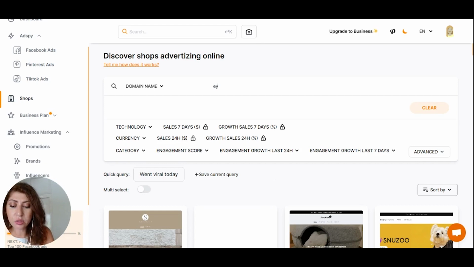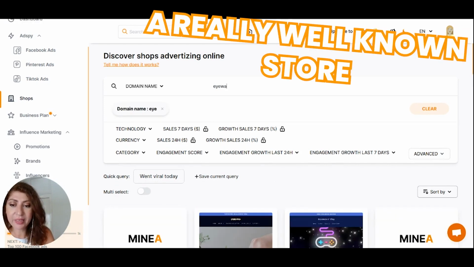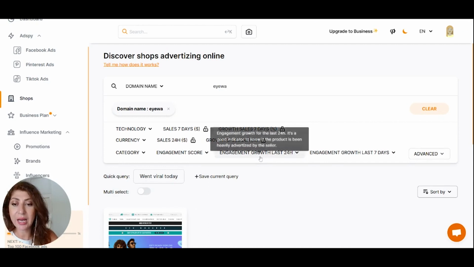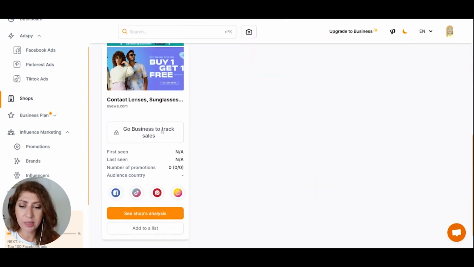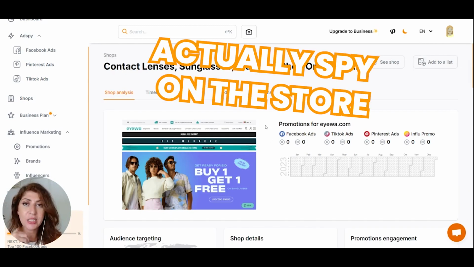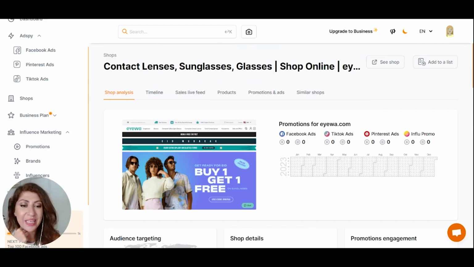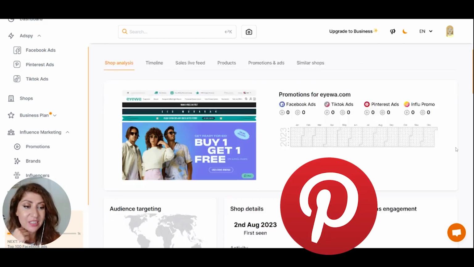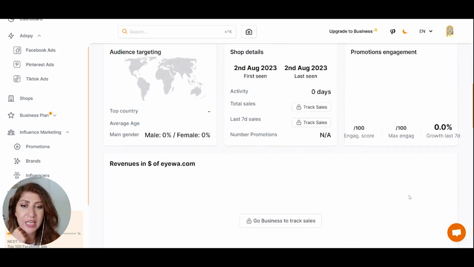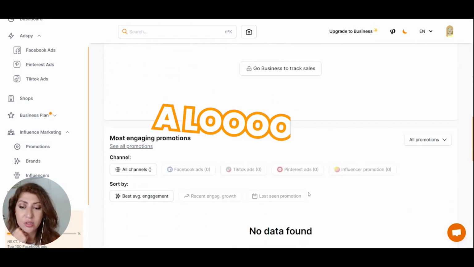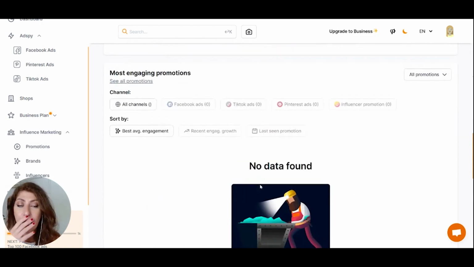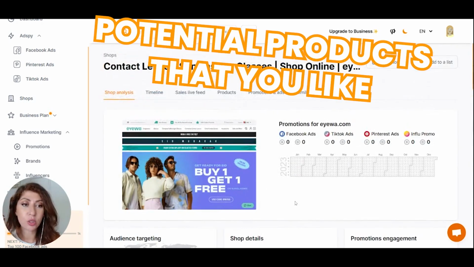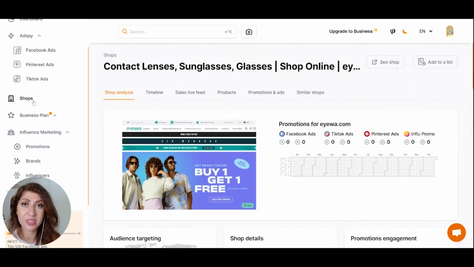So let's look at a really well-known store, which is Eyewa, one of the very well-known eyewear stores in the UAE. And I can click here and I can actually spy on the store, and I can see how many Facebook ads they're running, TikTok ads, Pinterest ads, if they have any influencer marketing, and I can kind of track their sales. If you upgrade to the business plan, you can find out a lot of other information from them. So it is a really cool idea if you have a store that you think is selling potential products that you like, then it could be a way where you can spy on that store.